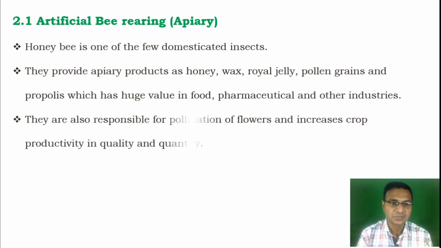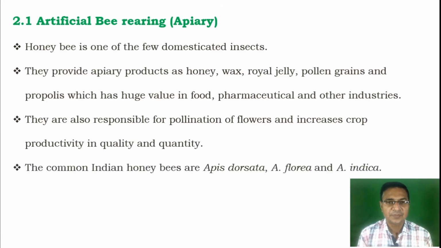Along with the apiary products, they also pollinate a number of flowers and increase crop productivity qualitatively as well as quantitatively.